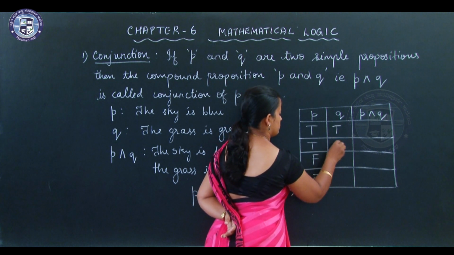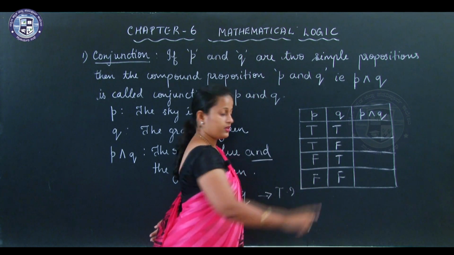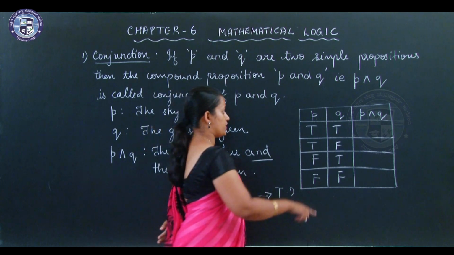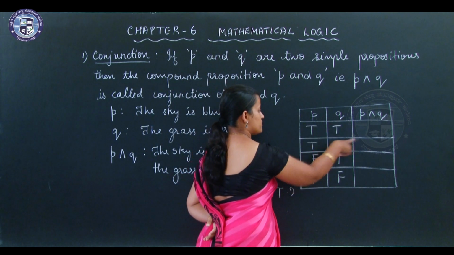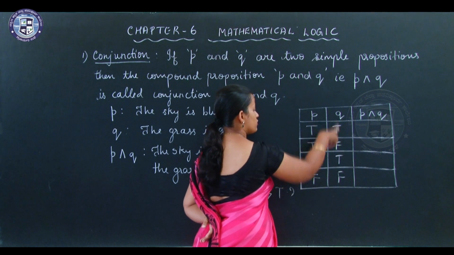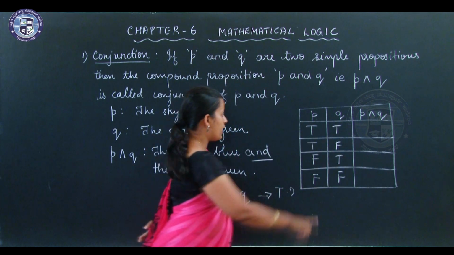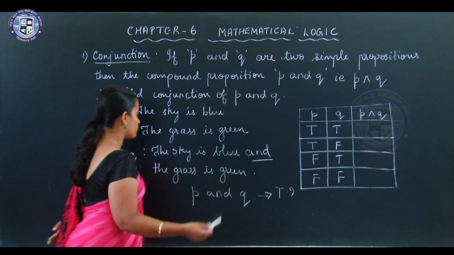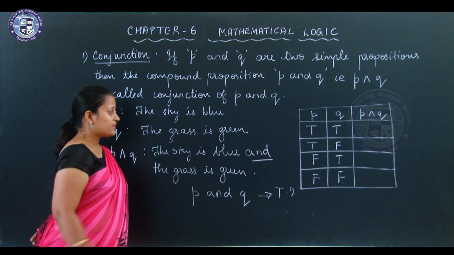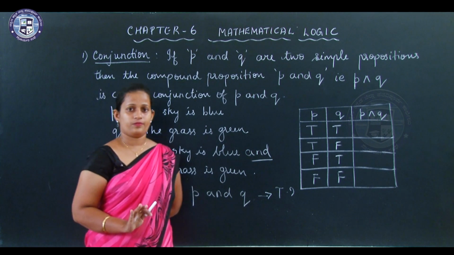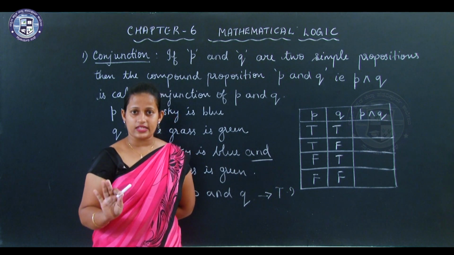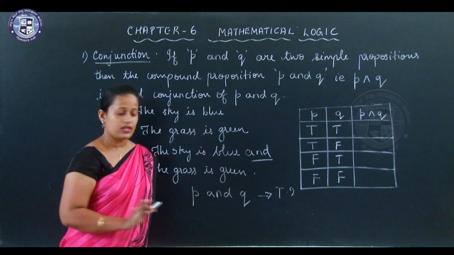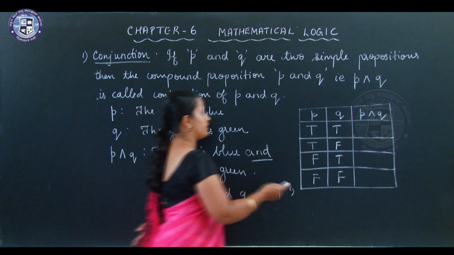If P is true and Q is true, what will be the truth value of P and Q? We need to check. If P is true and Q is false, what will be the truth value? P is false, Q is true, what will be the truth value? And if both are false, what will happen to the truth value? So, we shall see. If both are true, just look at this example. The sky is blue and the grass is green. Sky is blue, grass is green, we all agree with it. Both are true, so the entire statement is true.